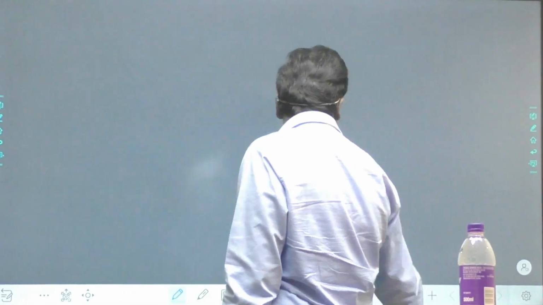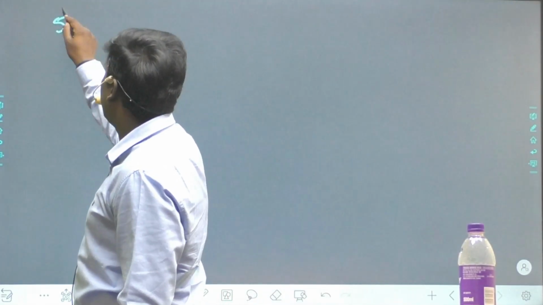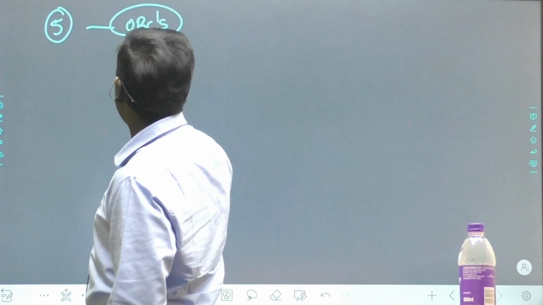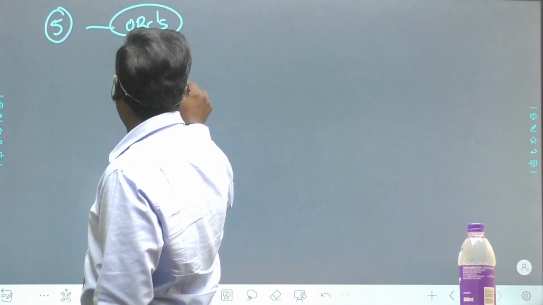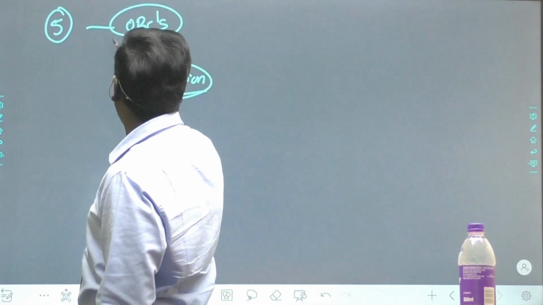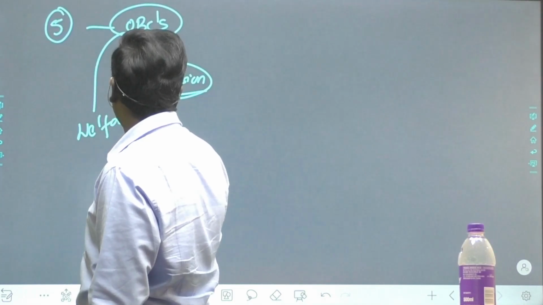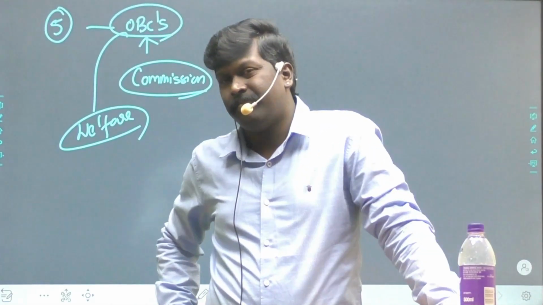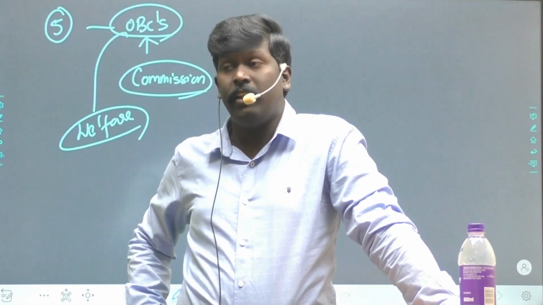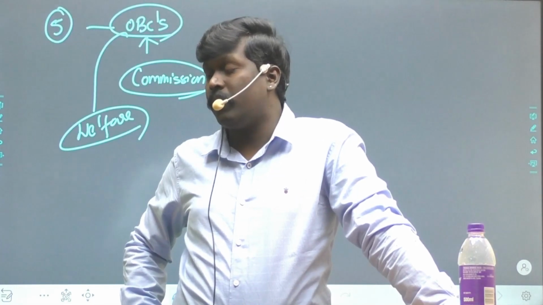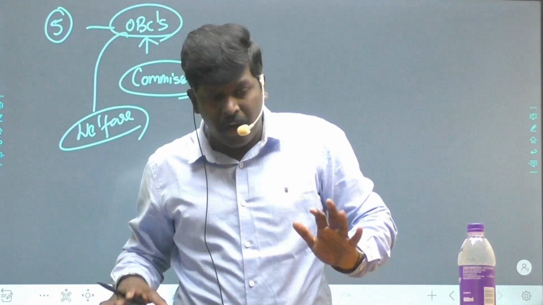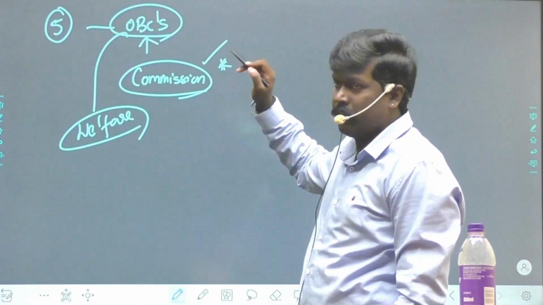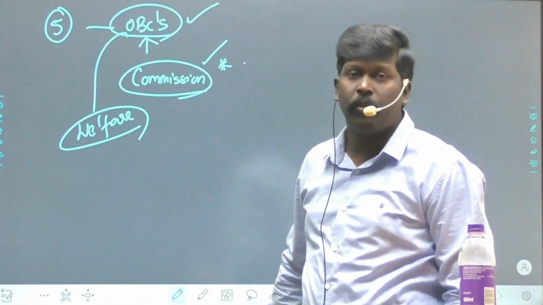Next point, we have point 5. You wanted to give reservations to OBCs, but there should be some commission to know the status of the welfare of the reservations. You wanted to give reservations for their empowerment. Now, till when will they be empowered? How do you know that they are empowered? There should be a body. So the Indira Sawhney case said to constitute a commission to review the status of OBCs from time to time.